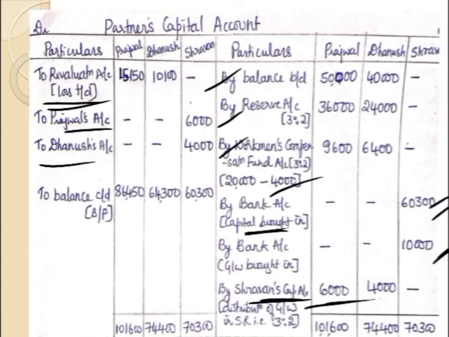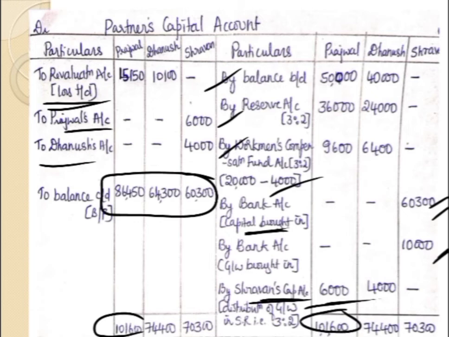See the first column, that is Prajwal's column. This is the closing balance which we have calculated. We just have to see the total of the credit column and the debit column and compare which side is more. Coming to the first partner, the credit side is more. The total comes to 1,01,600. The same total is written here on the debit side also. When you deduct the revaluation loss, the difference will be 86,450. So this is the closing capital balance of the first partner.